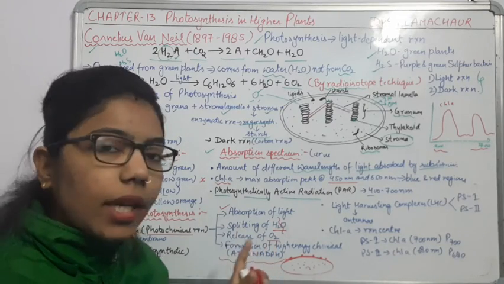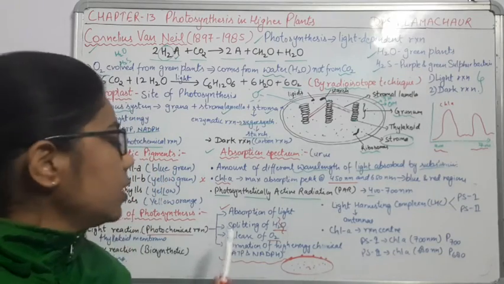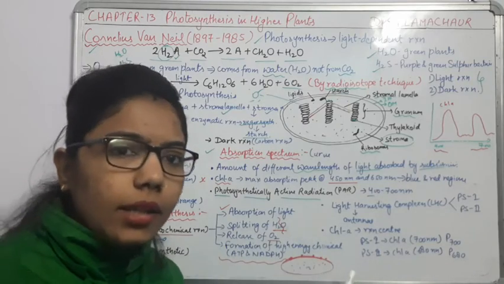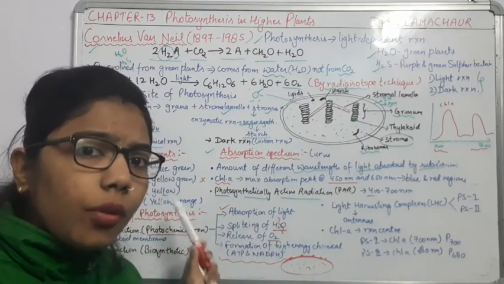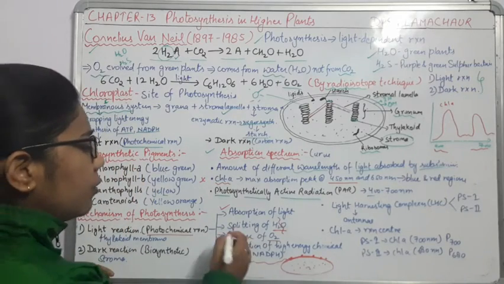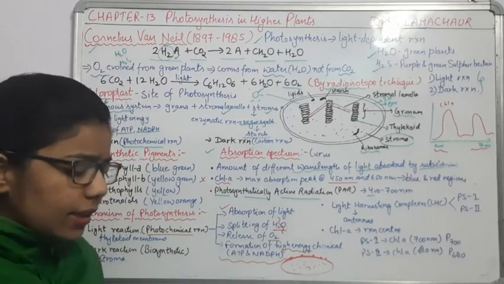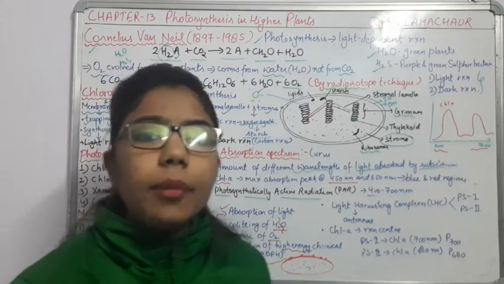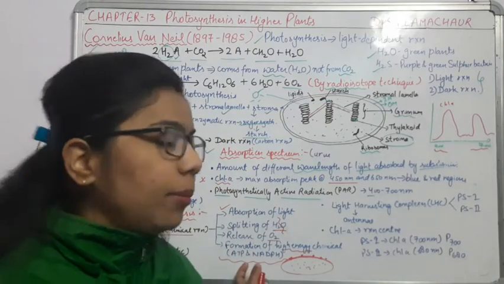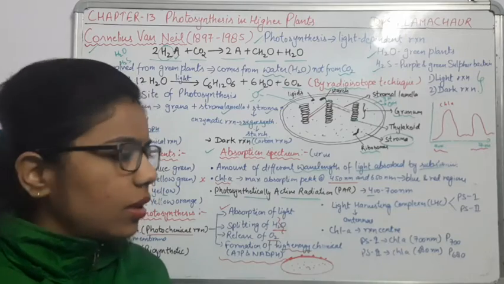The oxygen will get released from here, and along with this release of oxygen, there will be formation of high chemical energy. As I have said, it is a photochemical process. In the presence of light, there will be release of these chemicals, and these chemicals are the ATP and NADPH. So ATP and NADPH will form here as a result of this photosynthesis.